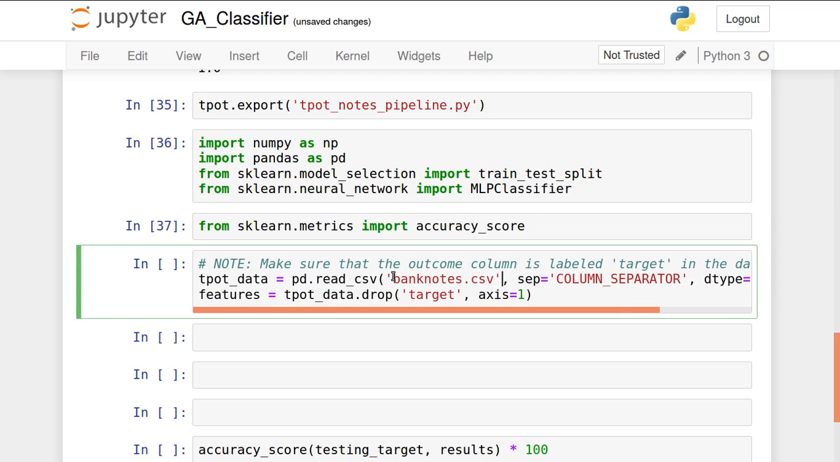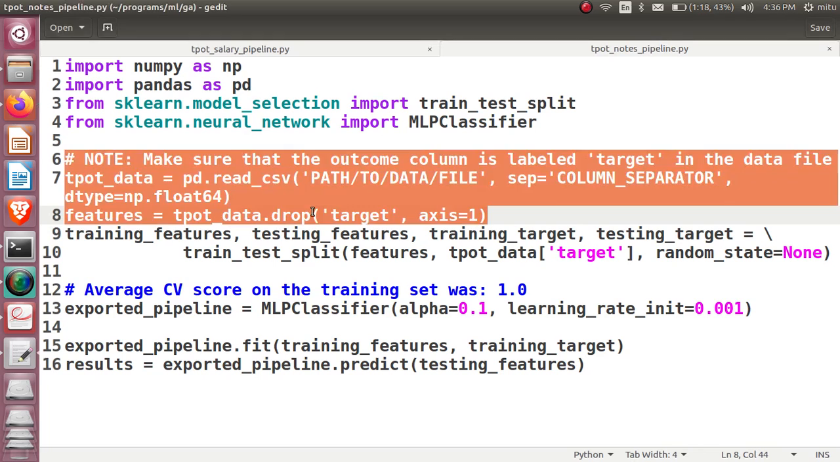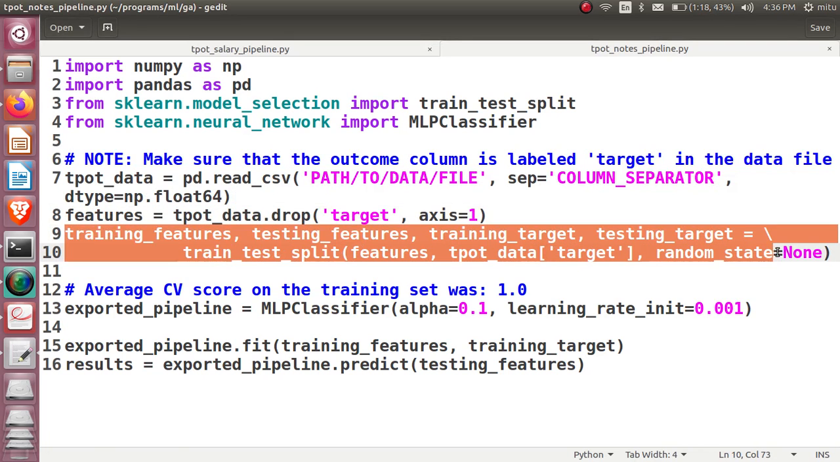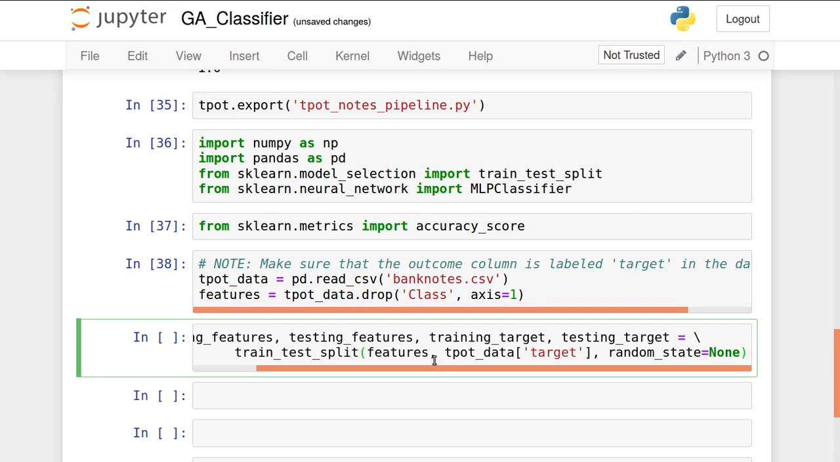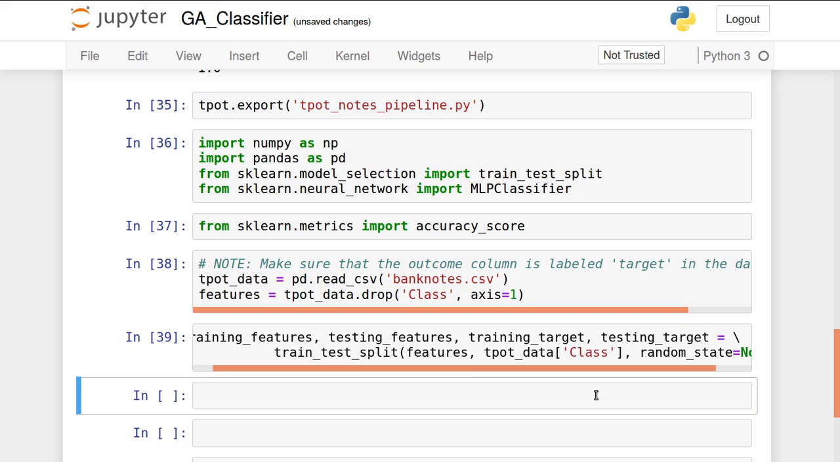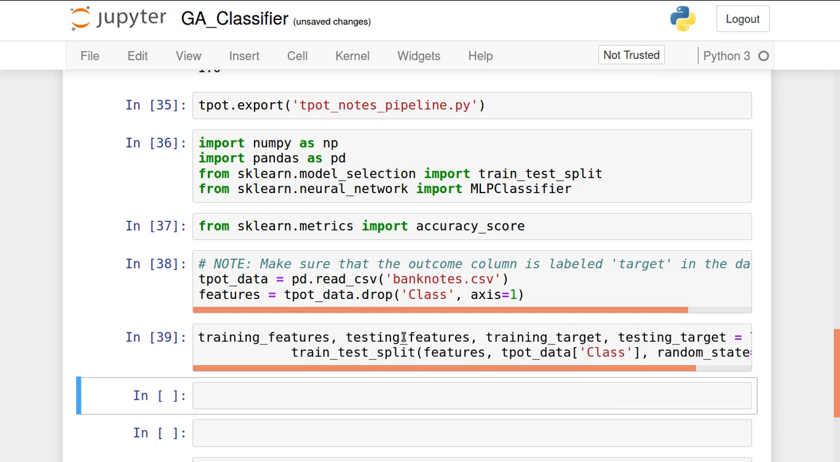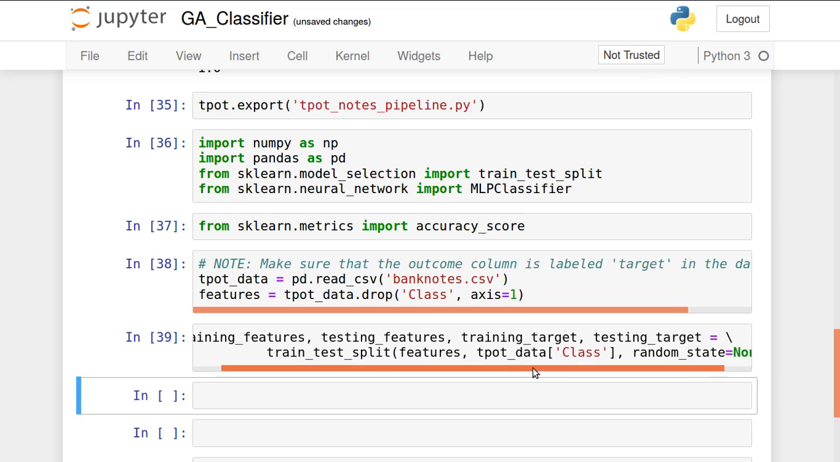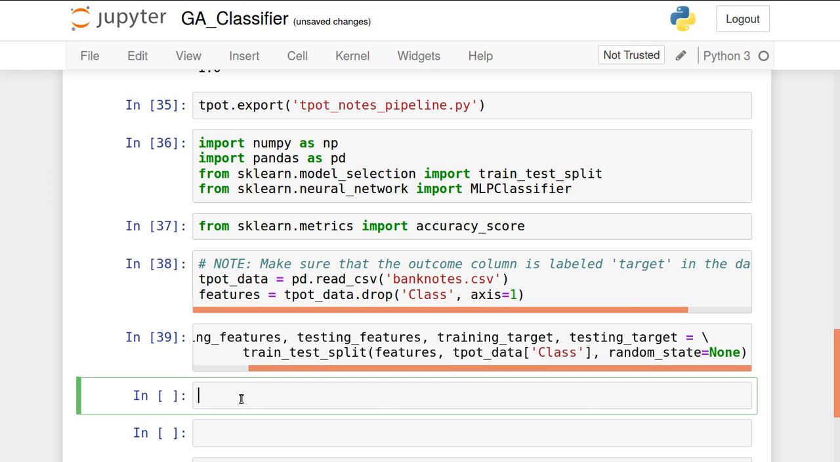Remaining others are not expected. Your output variable is class. Okay, done. Then let's split your data, 25%. So the output variable is class again. We have split the data into training features, testing features, training target, and testing target. Features are given, output variable is class, random state none.